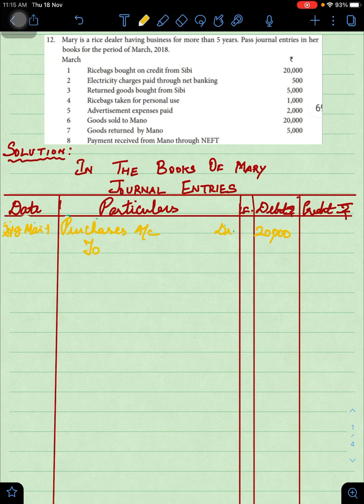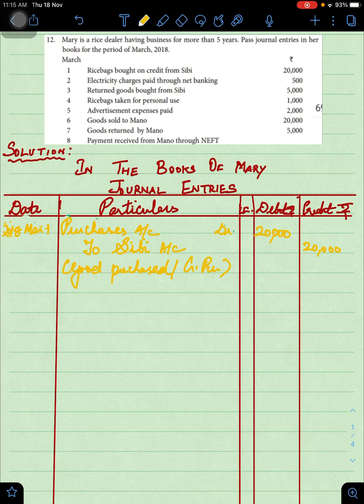To whose account? The giver of goods, SIBI. So, SIBI account is credited for the same value of 20,000. The narration to be written here will be goods purchased, or we can say credit purchases as well.